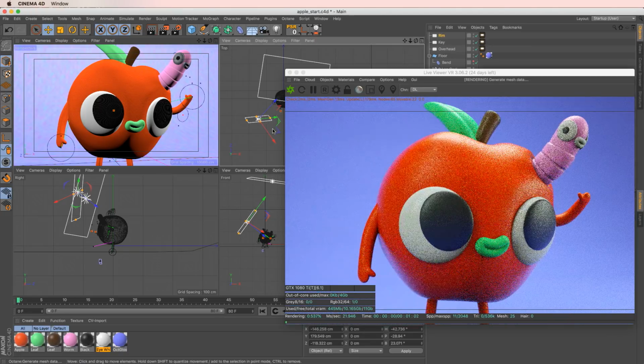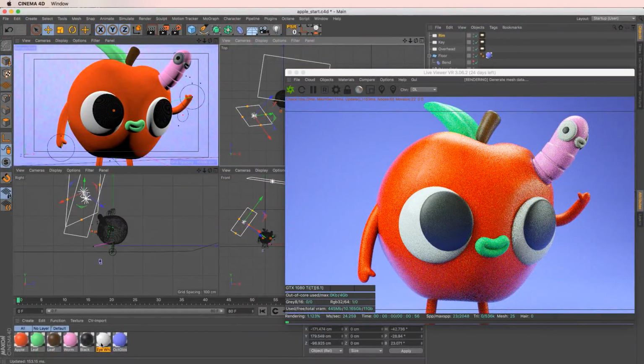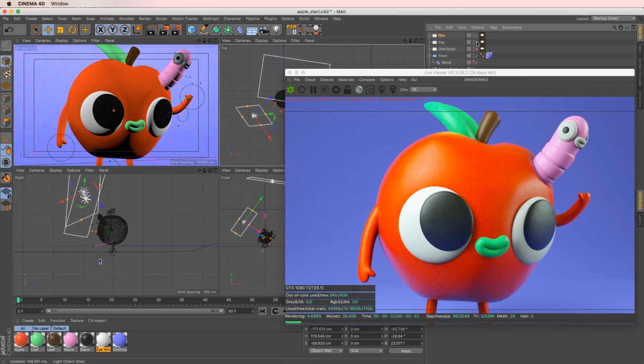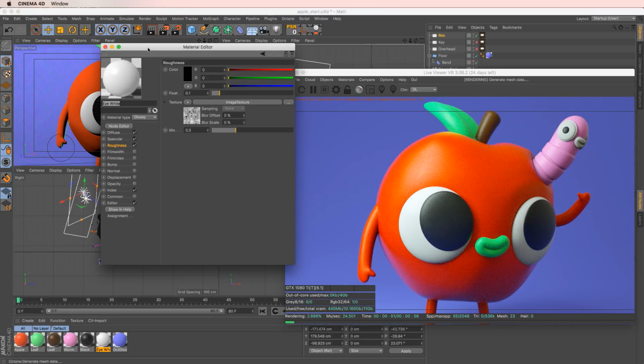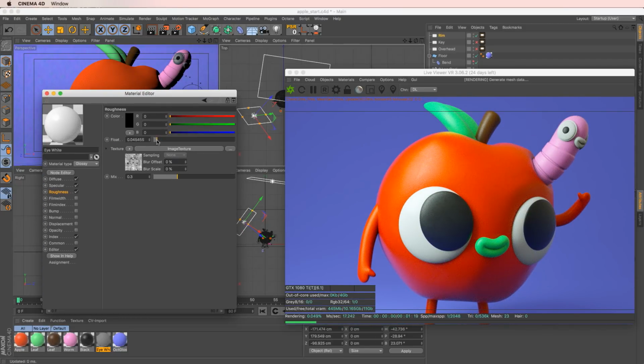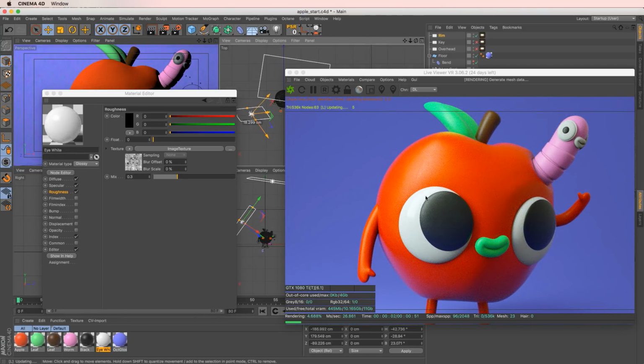And actually, to be quite honest, I don't know how glossy that actually looks. So maybe we go back into our material here, and let's actually turn off the overhead, maybe the key, and just kind of focus on what's going on right here. So let's go back to our eye white, and maybe that roughness is too much. Now we're kind of seeing a little bit more. Let's make this bigger. You see that little nice highlight going in there? You can kind of see it just a little bit.